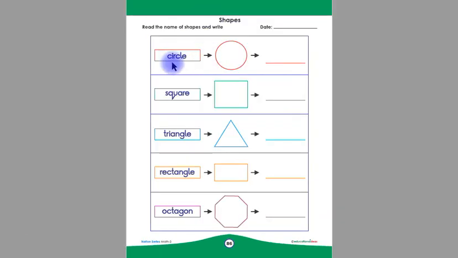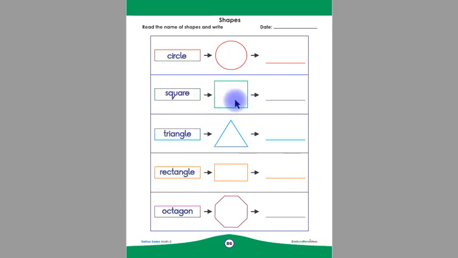Look at this, children. This is circle. This is square. This is triangle. This is rectangle and this is octagon. Circle, square, triangle, rectangle, octagon.